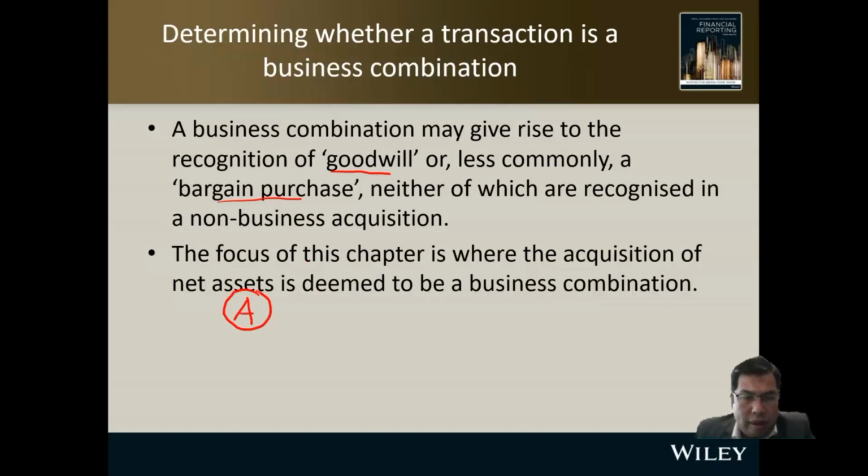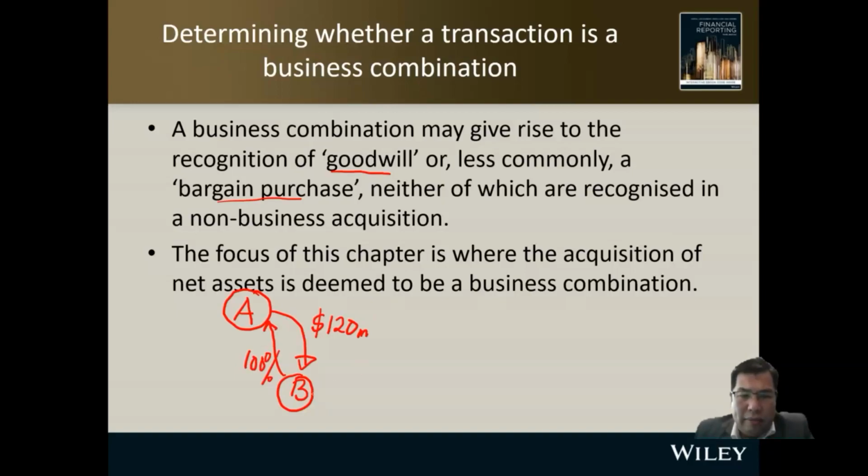A purchases another company known as B. How much did A pay B? For example, A paid 120 million to acquire all shares in B. So in return, you get 100% of the shares.